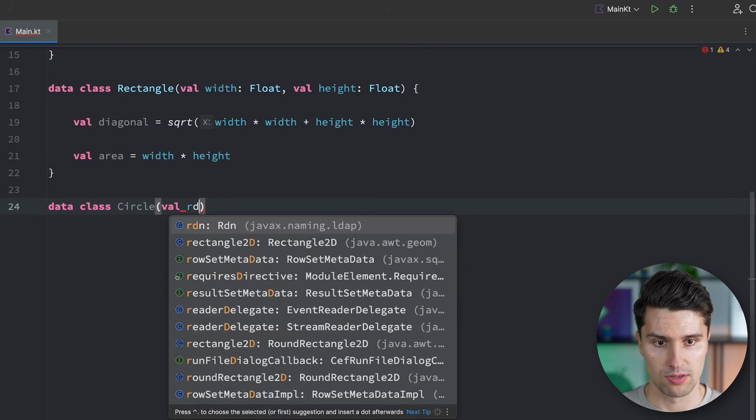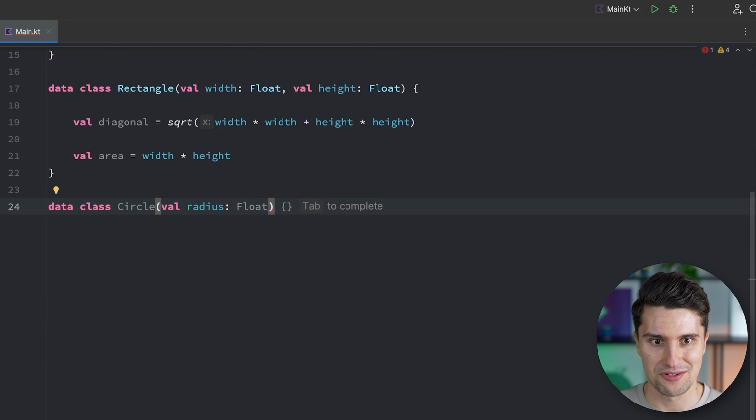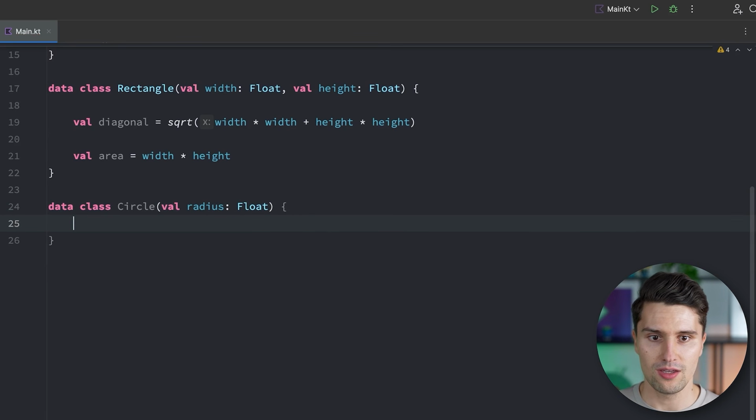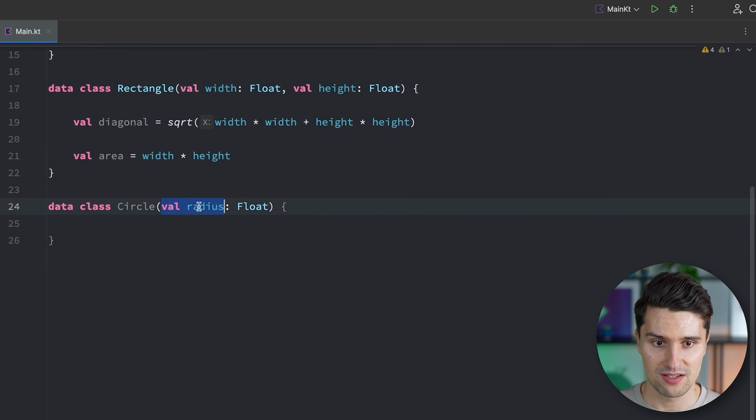Well, for circles, that's simply the radius. We don't need any width and height values. That's something a circle doesn't have, but a radius. So we make a circle unique based on its radius, and we do need to pass a radius in order to construct a valid circle.